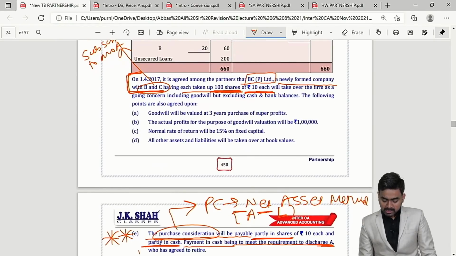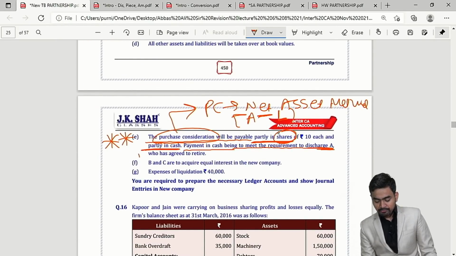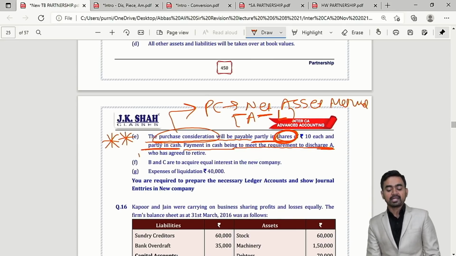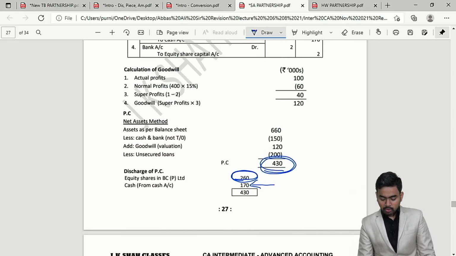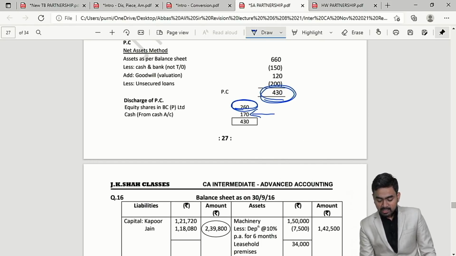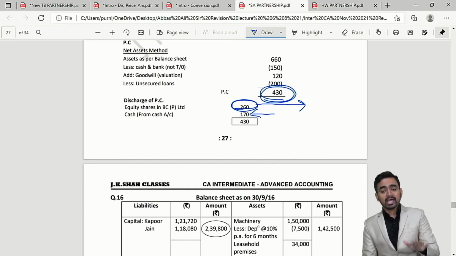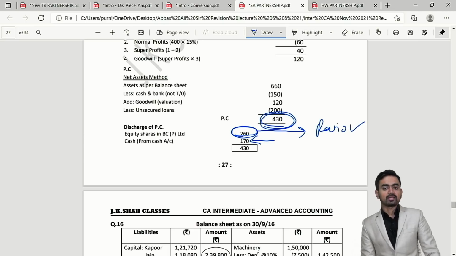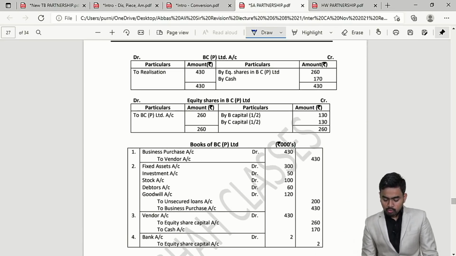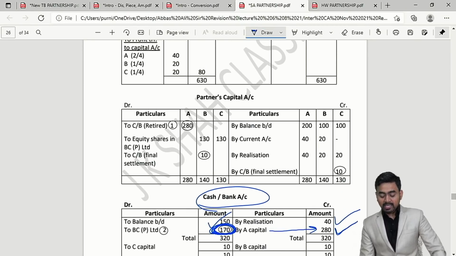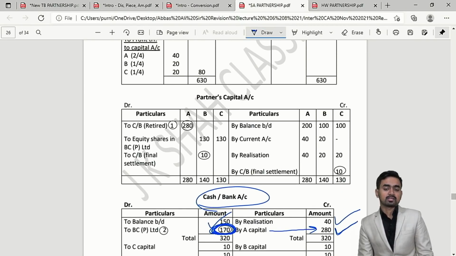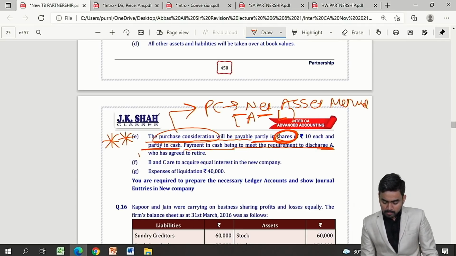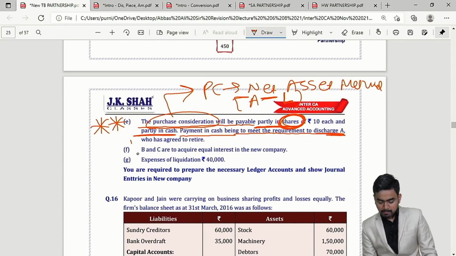Now my dear students, sometimes they are not giving information that these shares are to be allocated in which ratio. Sometimes they are not giving information that this 260 rupees shares will be distributed in which ratio. If they give the ratio, then well and fine, but if they don't give a ratio, then in that case what you will do, we will see later on. But over here they are saying B and C have equal interest in the company and hence these shares will be divided in 1:1.